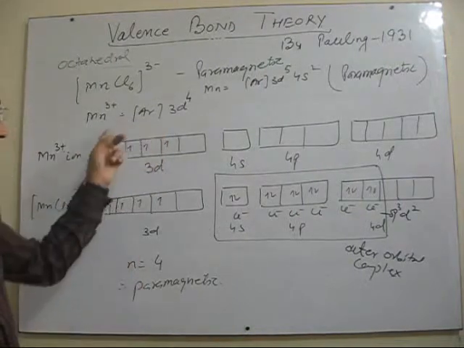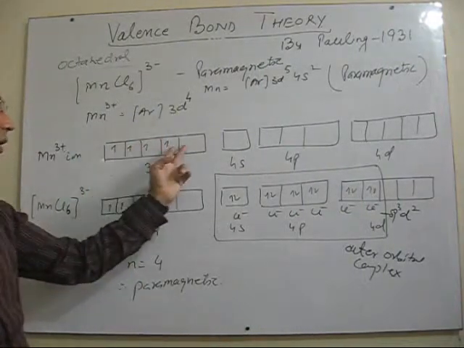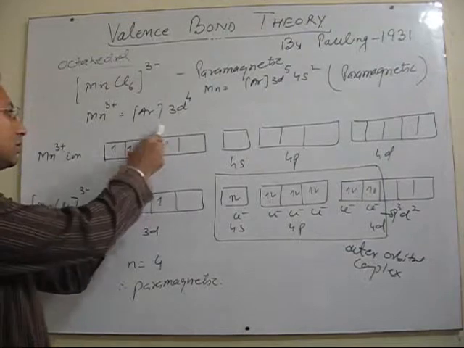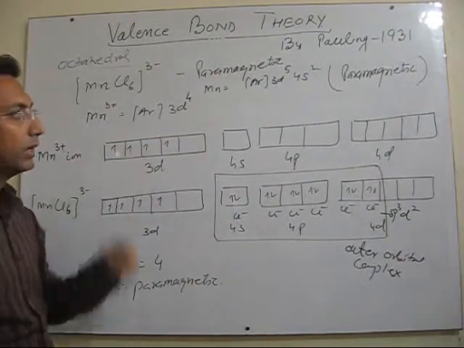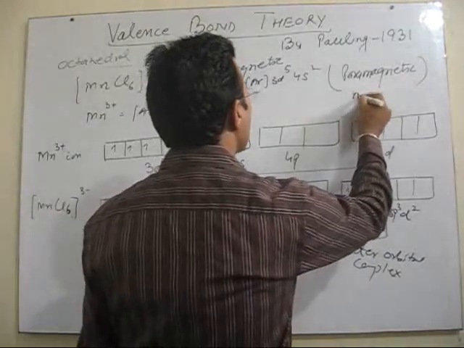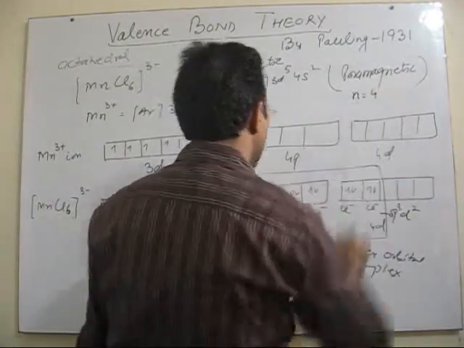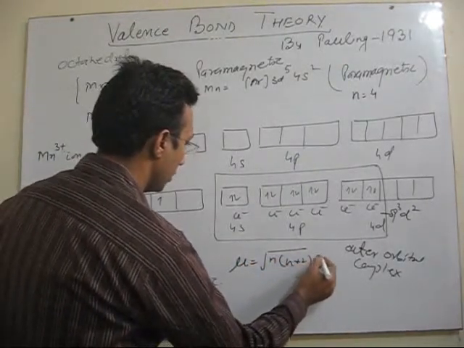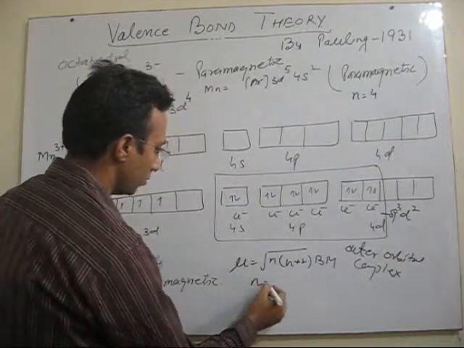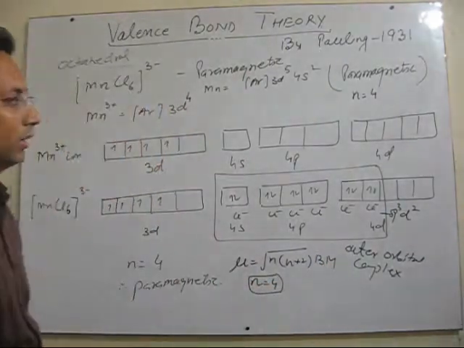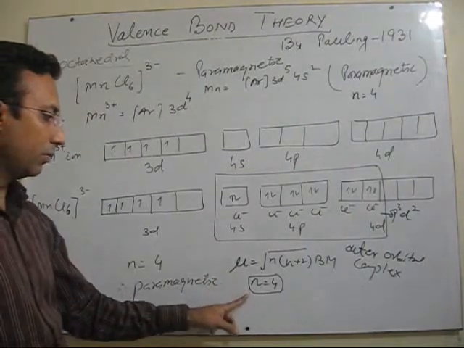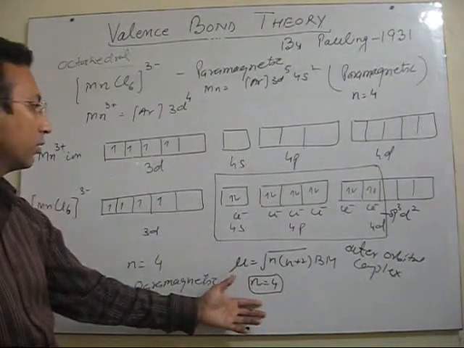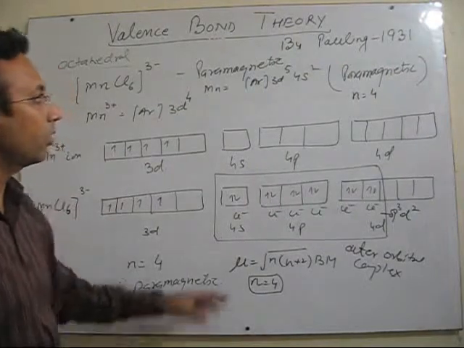Fine. So we could also pair one electron here to vacate these two orbitals, but as a result we will get only 2 unpaired electrons. If this is paired here, the unpaired electrons would have been 2, but for this particular complex, the unpaired electrons are found to be 4, because the spin only magnetic moment, that is root n(n+2) Bohr magneton, is found according to n equal to 4. Fine. So once we know the magnetic moment, from the magnetic moment we can calculate the number of unpaired electrons, and once the unpaired electrons are known, we can easily explain the structure and bonding according to VBT.